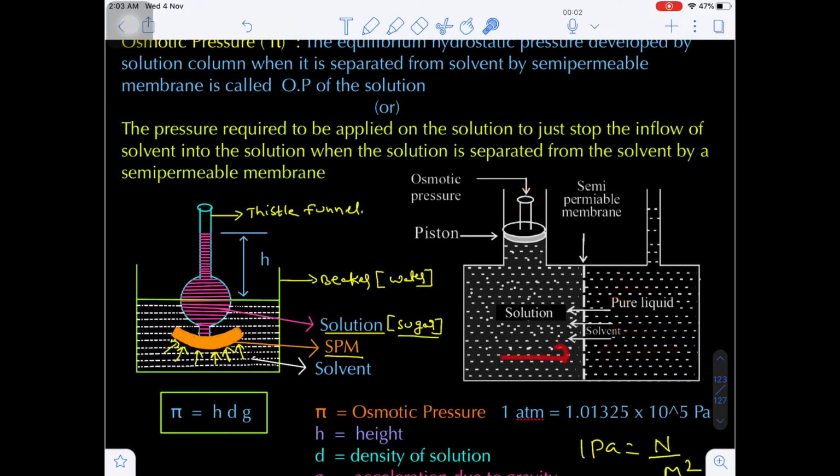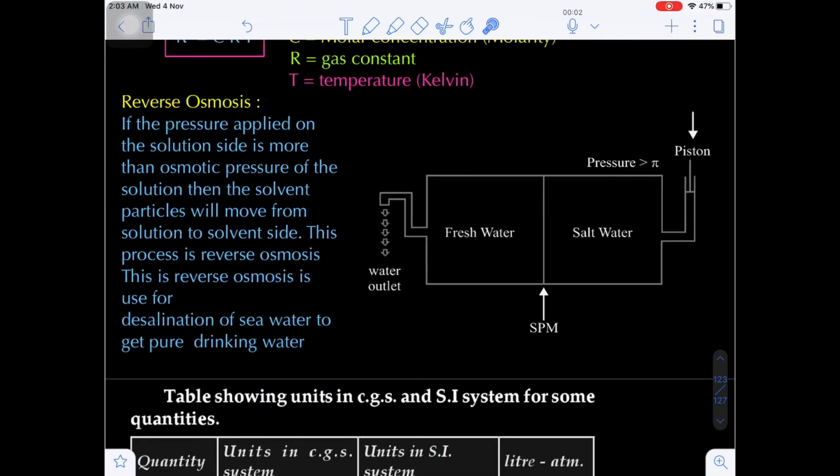Then the solvent flows from the solution to the solvent. This phenomenon is called reverse osmosis. It is the process where, if the pressure applied on the solution side is greater than the osmotic pressure, then the solvent molecules from the solution move into the solvent side. This process is called the reverse osmosis process.